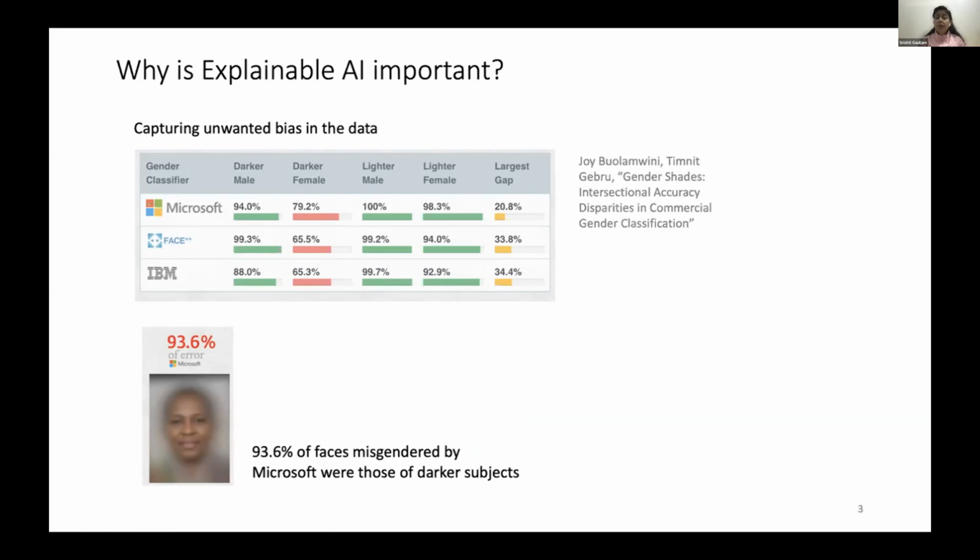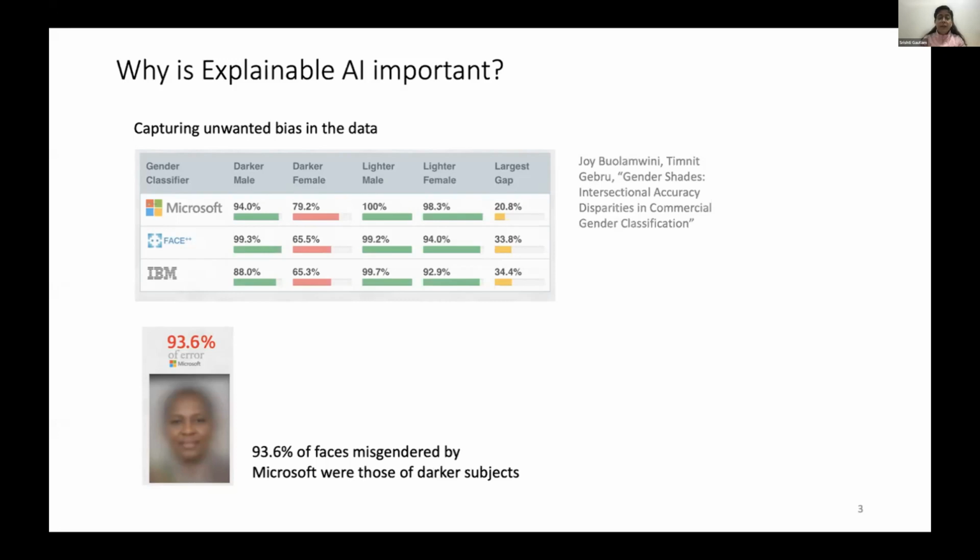They scrutinized very famous facial recognition software from Microsoft, Face++, and IBM. They tried to classify male and female, but they also had the labels for the different skin shades. And what they found out, very interestingly, was that the models were biased towards darker skin shades and also females.